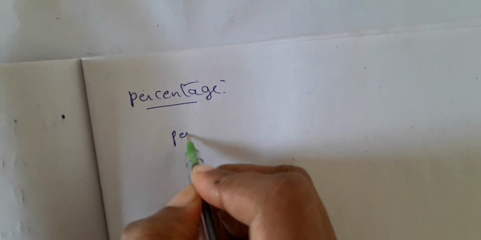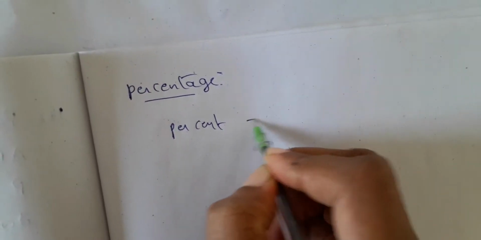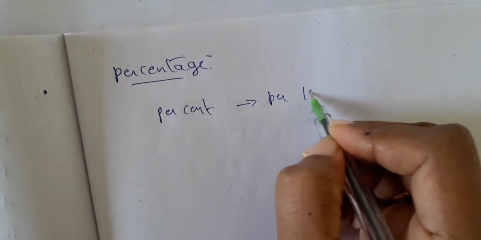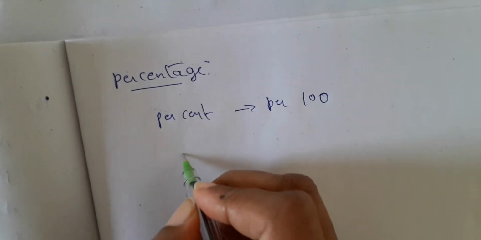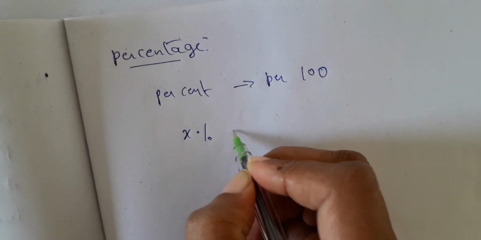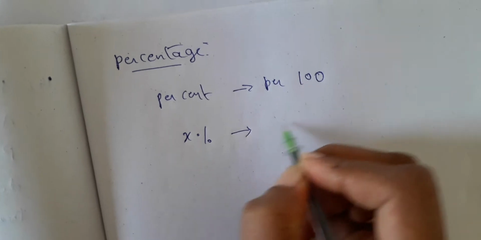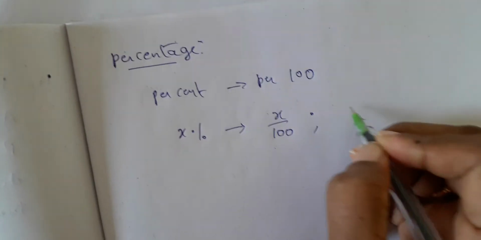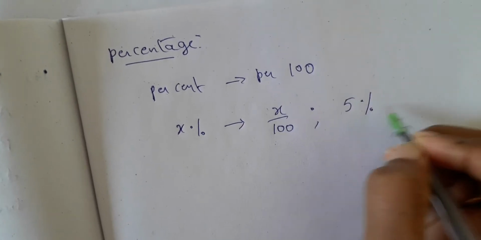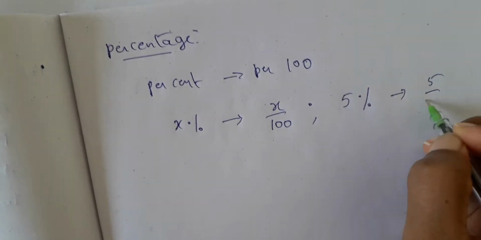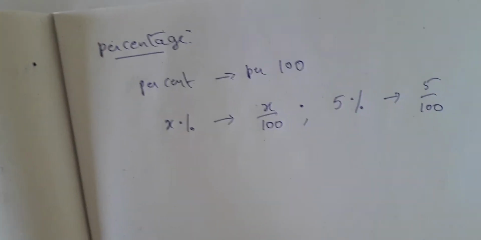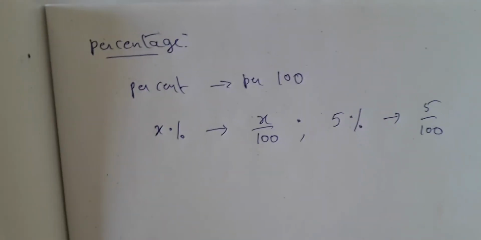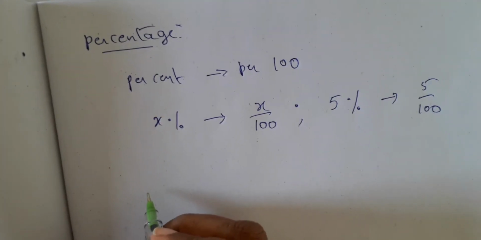Okay, what do you mean by percent? Percent means per hundred. Per hundred means, suppose I take x percent, what is the meaning of it? Its meaning is x by 100. Now, if I take 5%, what is the meaning of it? It is 5 by 100. Okay, so it is 5 by 100. Suppose, how do we calculate percent?